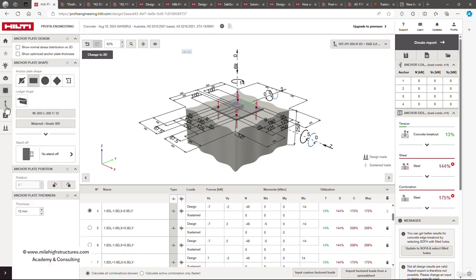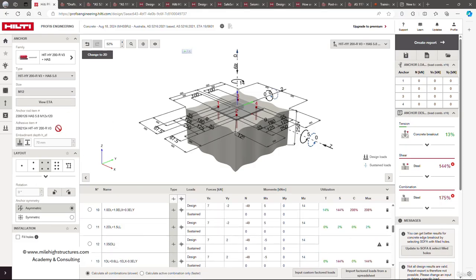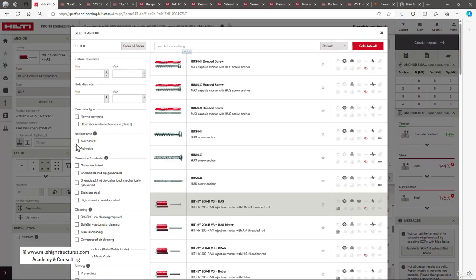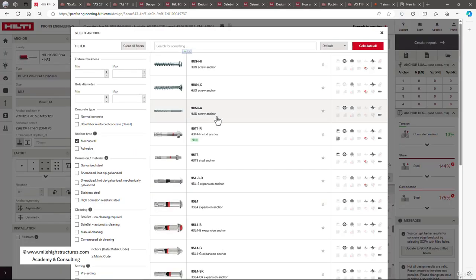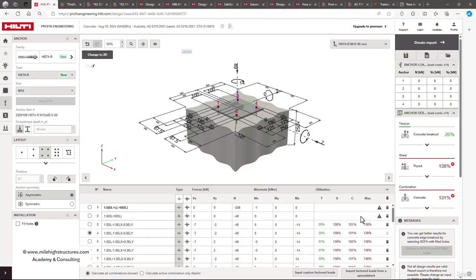After that, on the next step, we can select the anchors here also. So as a first trial, we can select the mechanical anchor here, and we can select HST4R as the stud anchor. So still here you can see that in some of the cases the ratio is higher than the allowed. Let us just allow the software to check.